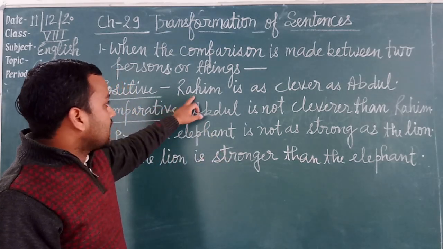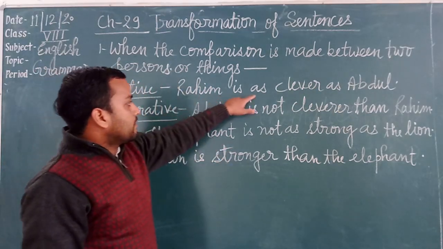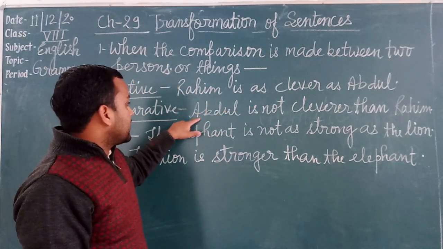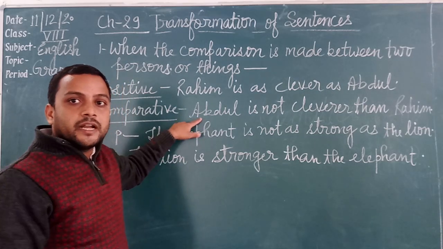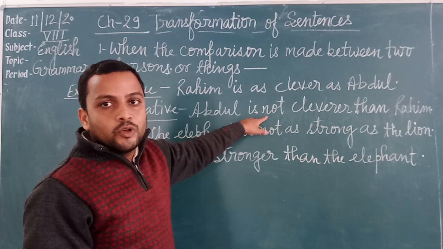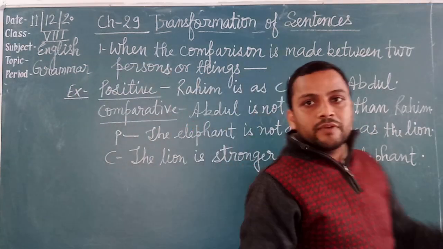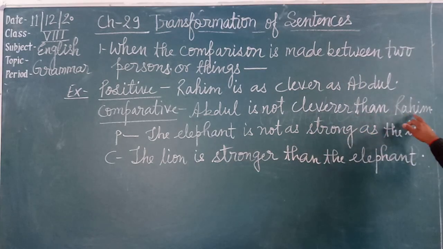Now see the example, Rahim is as clever as Abdul. It is an affirmative sentence, so the sentence in comparative will be negative. Abdul is not, then the second form of the adjective, cleverer. After that we use than and the subject Rahim.